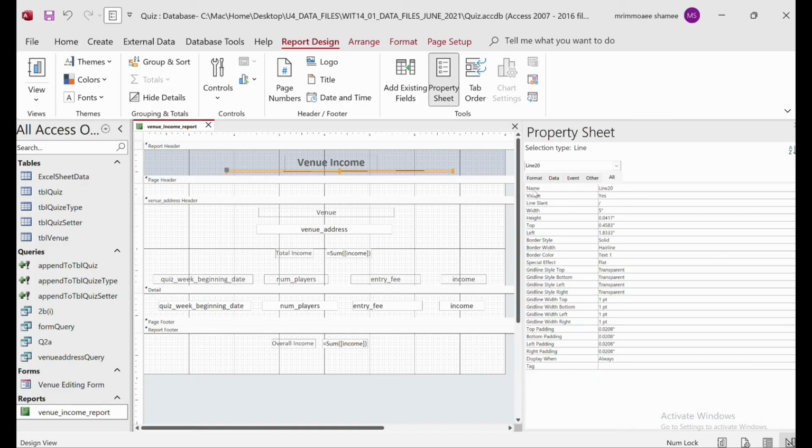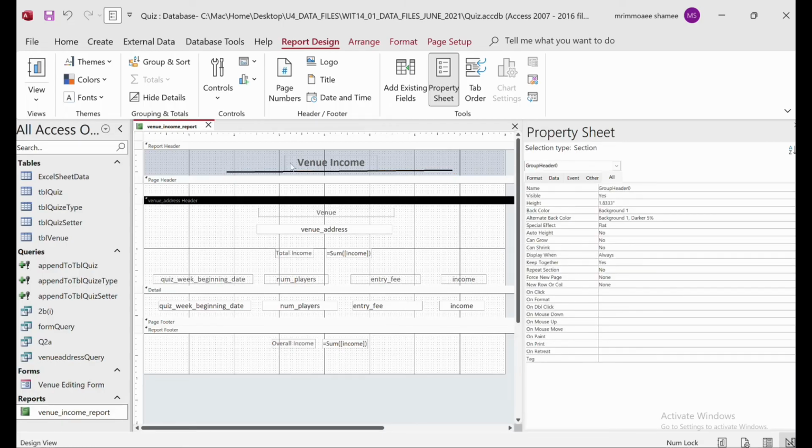Yeah, so go to the properties sheet. They have these things: the solid border style, solid border width, see, hairline. So here you just change it to 2 pixel, so it will become a bit bolder. So in this way, just add the line to the other fields as well, right?